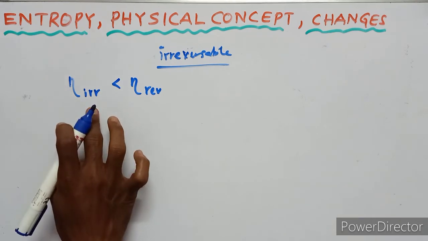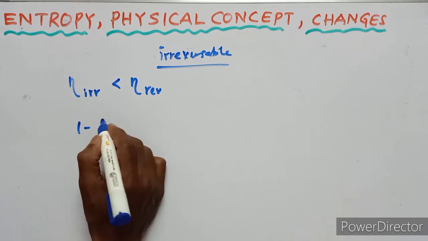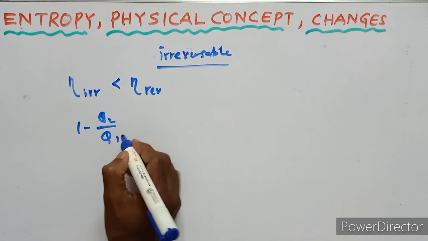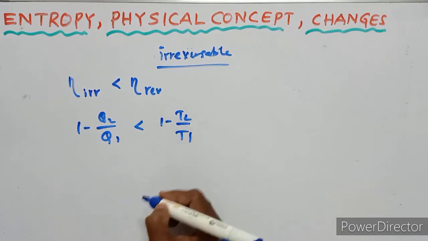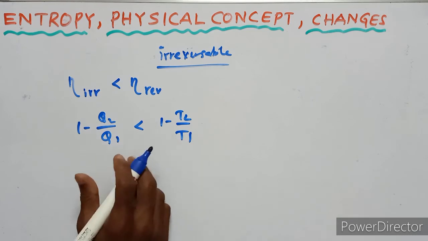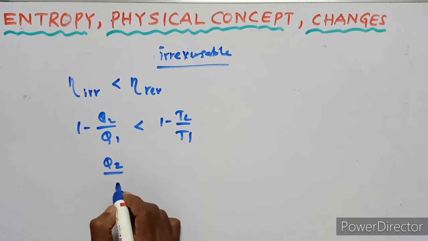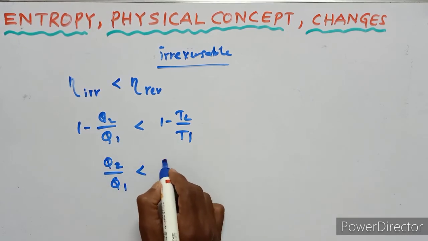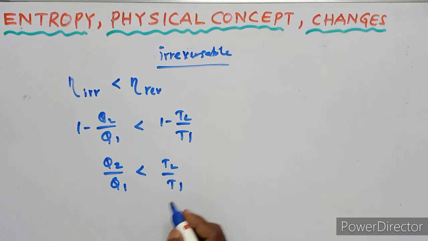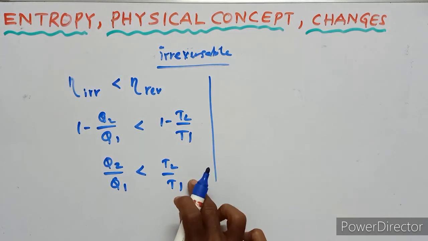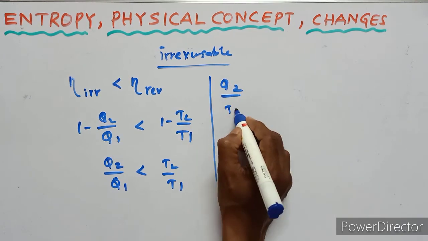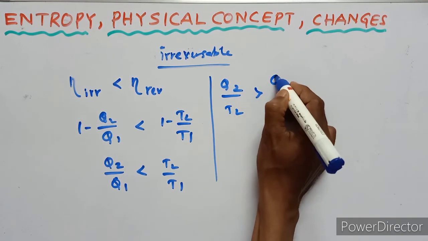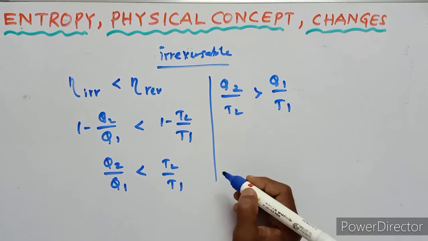So the efficiency of the irreversible engine, 1 minus Q2 upon Q1, is less than 1 minus T2 upon T1. So this equation can be written as Q2 upon Q1 is less than T2 upon T1. So this can be written as Q2 upon T2 is greater than Q1 upon T1.